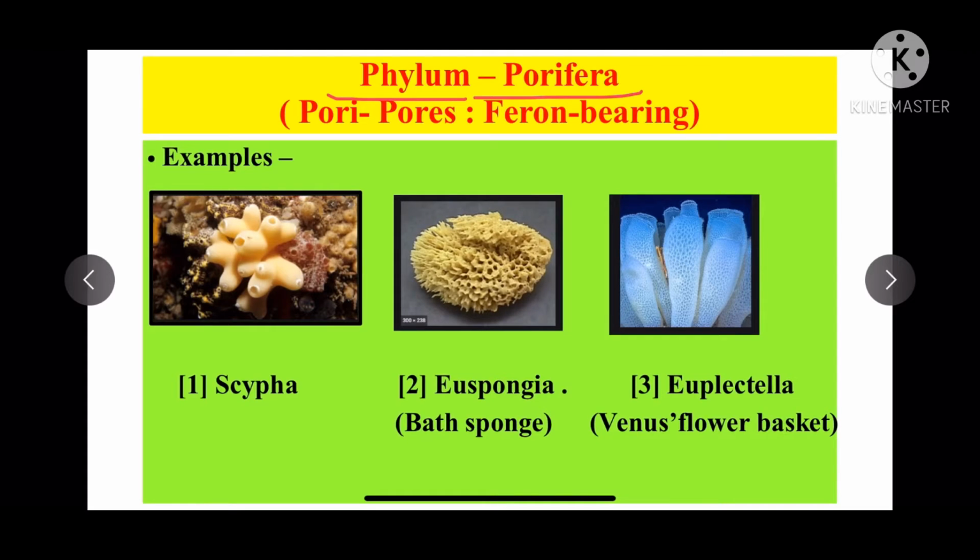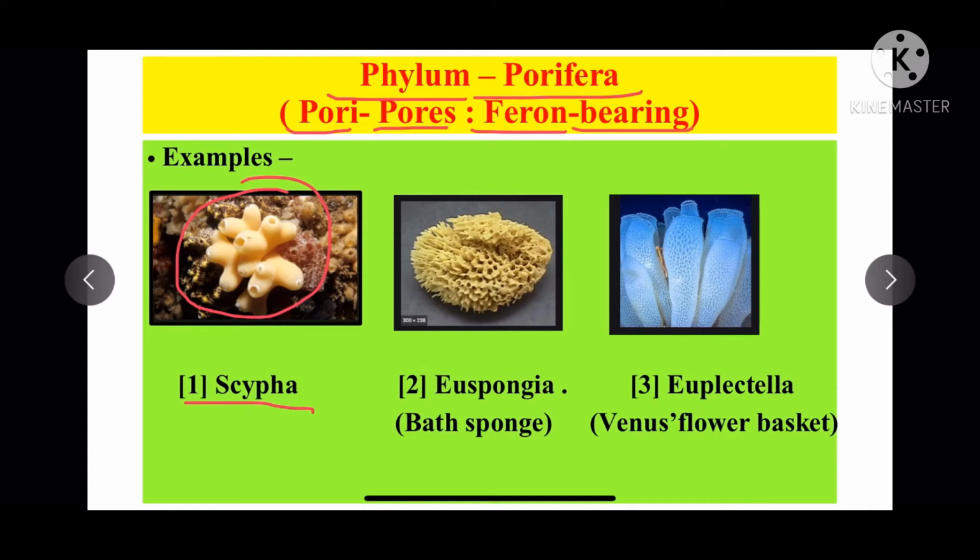What is the meaning of Porifera? Pori means pores and feron means bearing. Now let us study the examples of this phylum. The first example is Scypha. So this is the picture of Scypha.